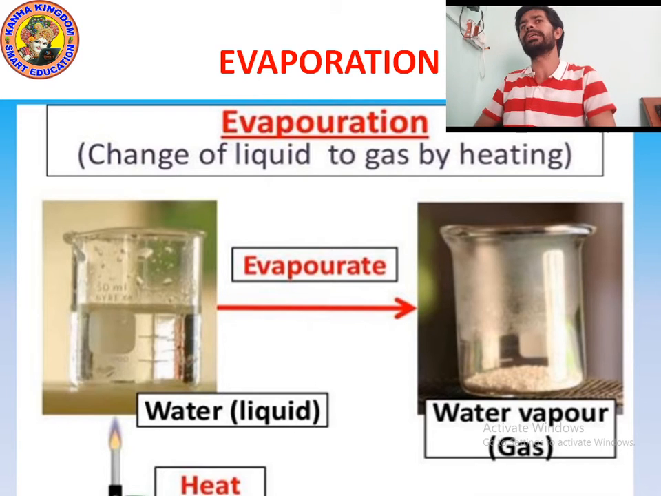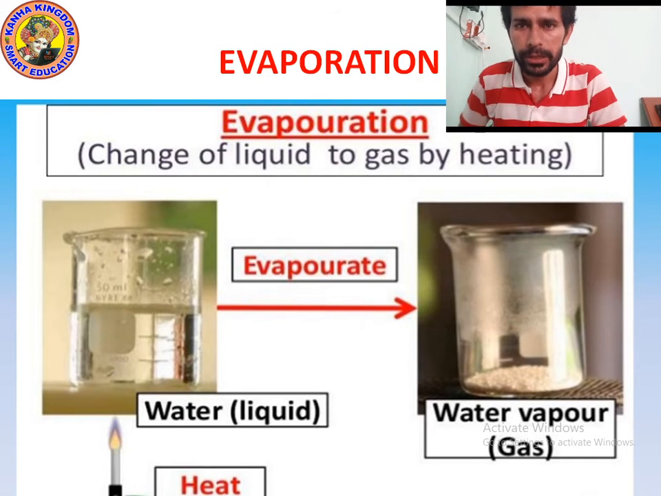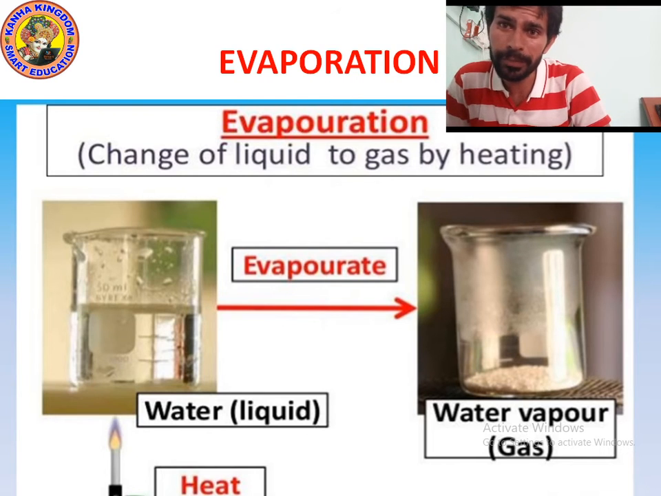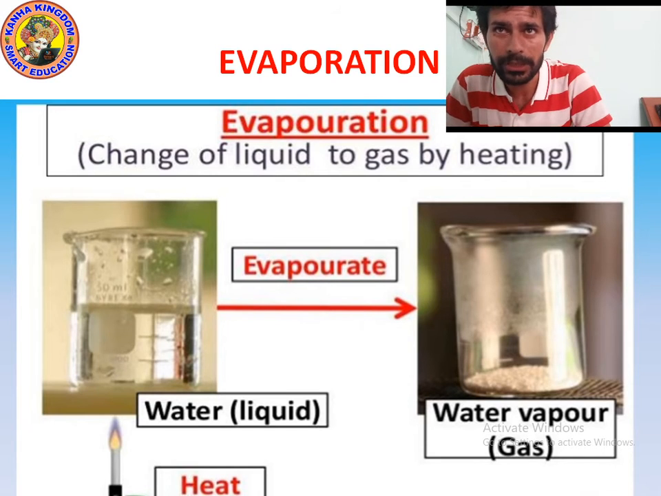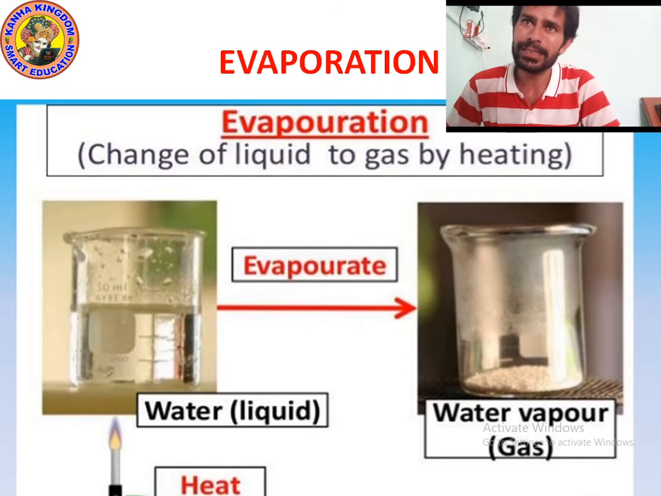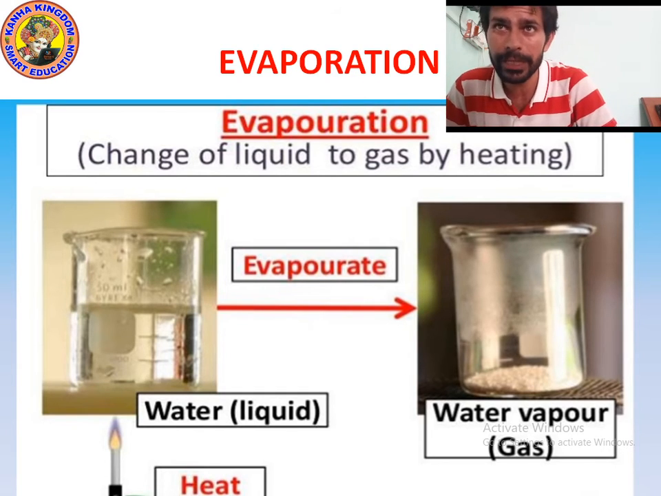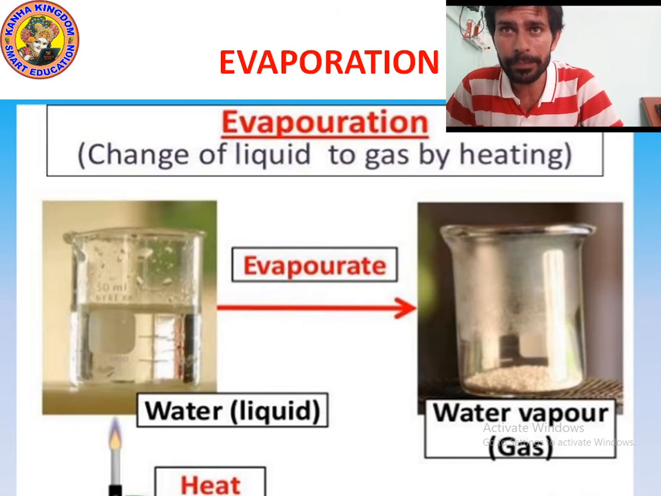Now we will study evaporation. Spelling of evaporation: EVAPORATION. Changing of liquid to gas by heating is known as evaporation. Now you can see the spelling of evaporation is EVAPORATION, not EVAPOURATION. The spelling which is written between the water picture is wrong.